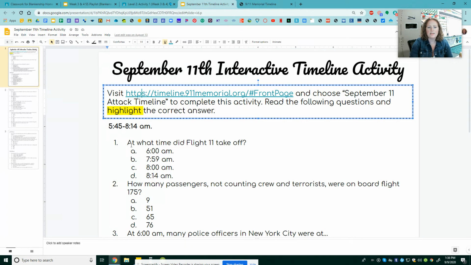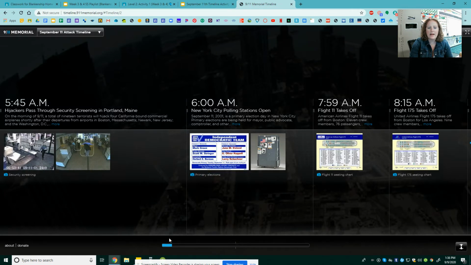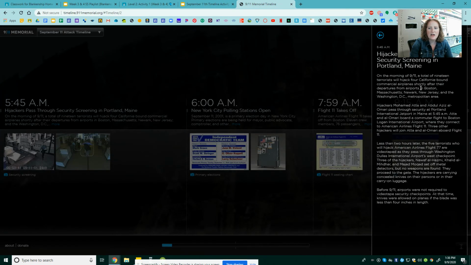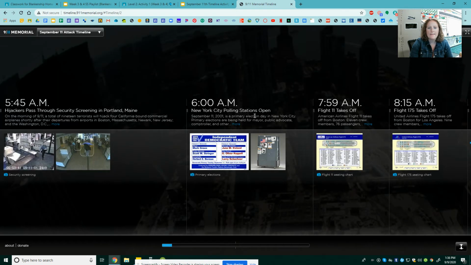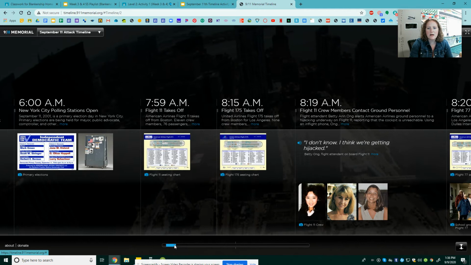So you're going to read the question. This is between 5:45 and 8:14. At what time did Flight 11 take off? So you got to look at the timeline and see, when did Flight 11 take off? You might need to read a little bit about it in order to help answer questions. But I think I see the answer right here. 7:59, Flight 11 takes off.